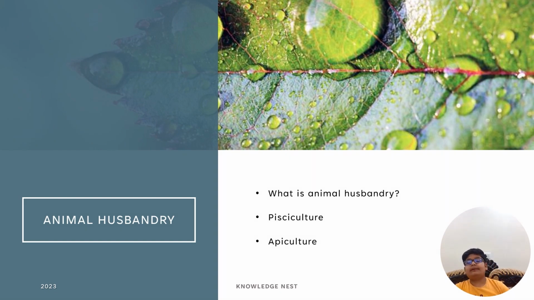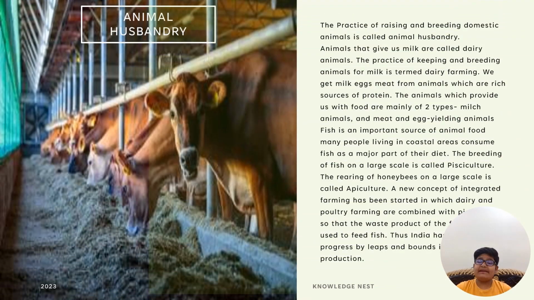Now let us know about animal husbandry. What is animal husbandry? Animal husbandry is the practice of raising and breeding domestic animals. Animals that give us milk are called dairy animals. The practice of keeping and breeding animals for milk is termed as dairy farming. We get milk, eggs, meat, etc. from animals, which are rich sources of protein. The animals which provide us with food are mainly of two types: milk animals and milk and egg yielding animals.